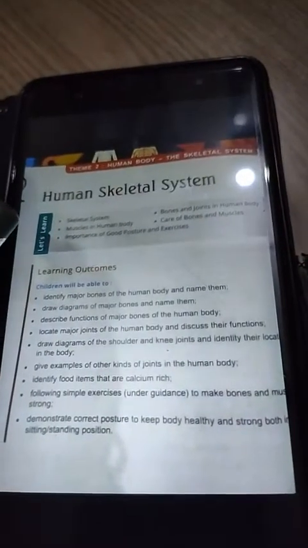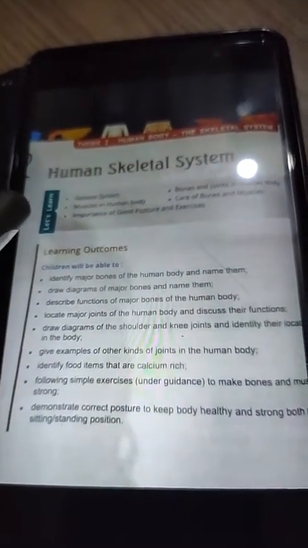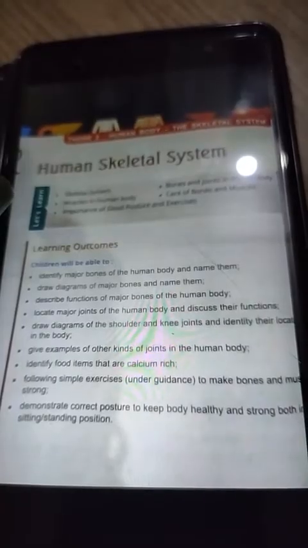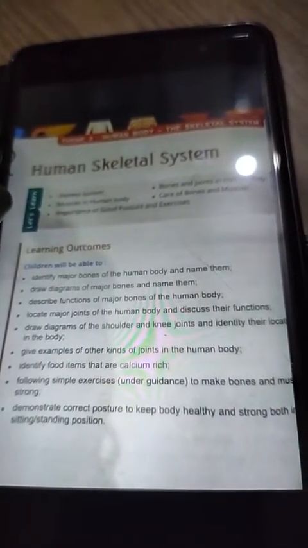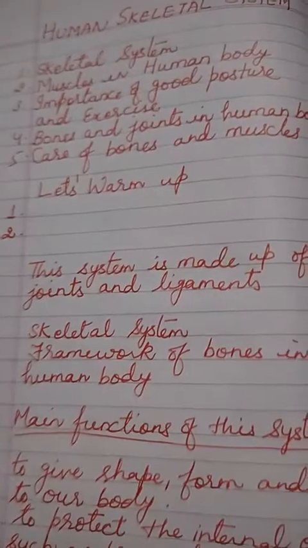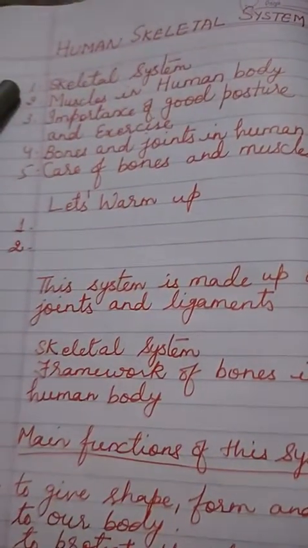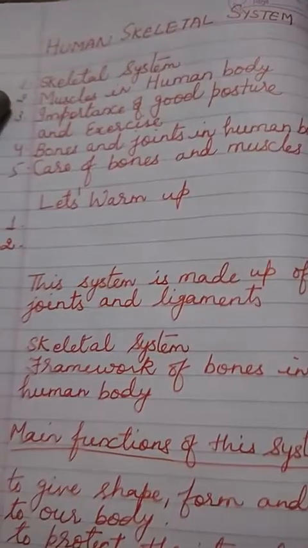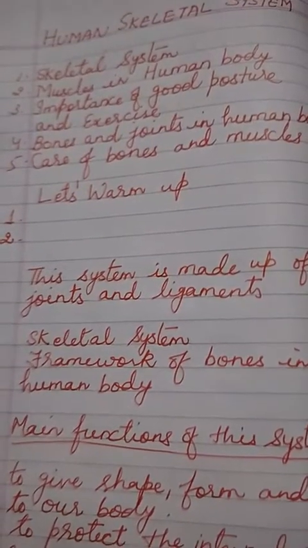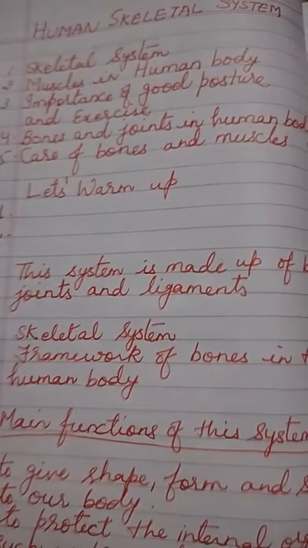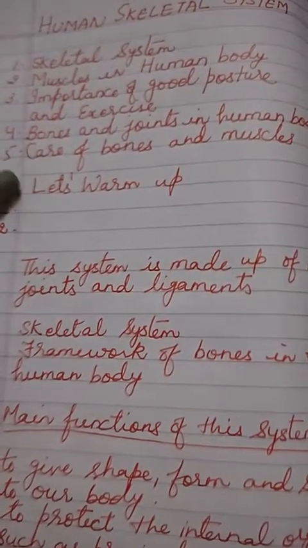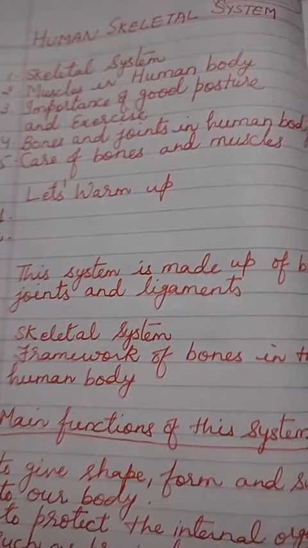So this is chapter number 2, human skeletal system. In this chapter, the main points which we are going to discuss today are: skeletal system, muscles in the human body, importance of good posture and exercise, bones and joints in the human body, care of bones and muscles. The chapter is starting with a warm-up activity given in your book.